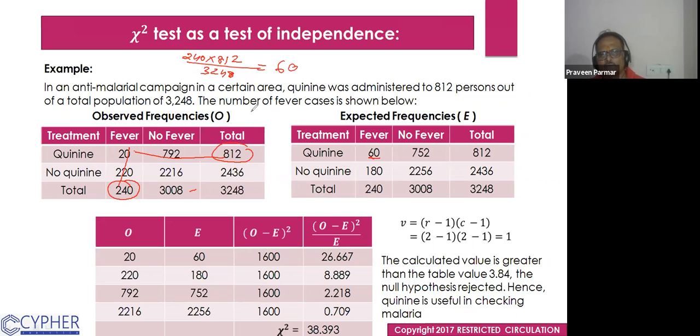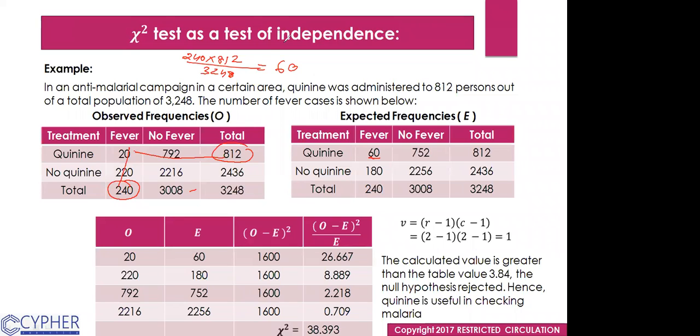You get 60. Does that make sense to everyone? It is the expected. Yes, sir.